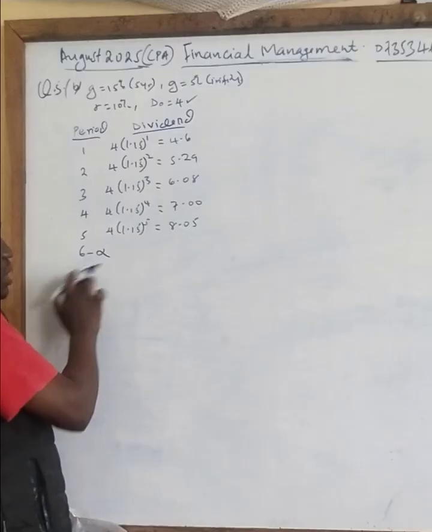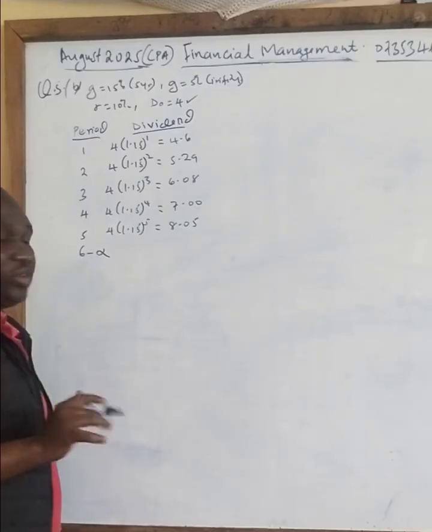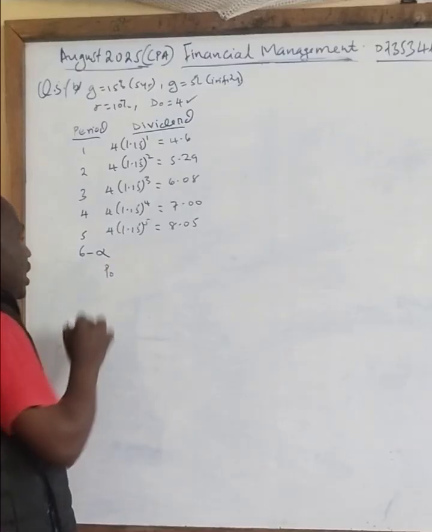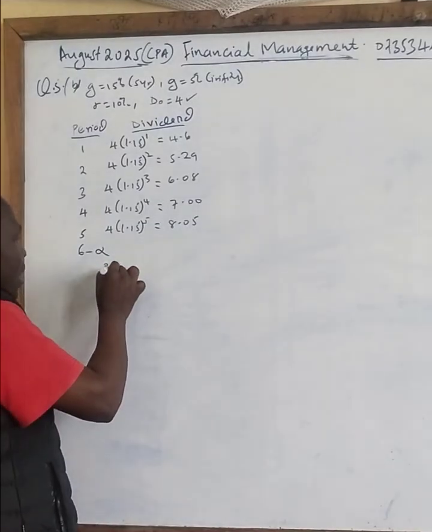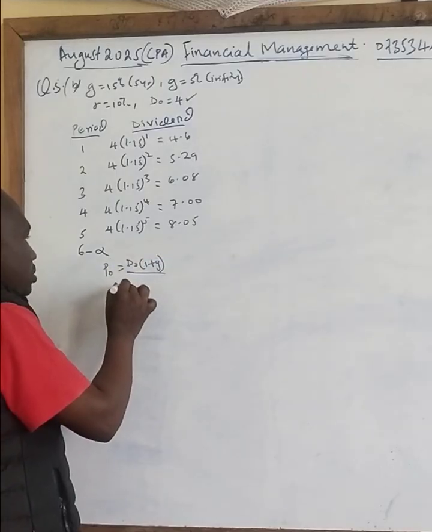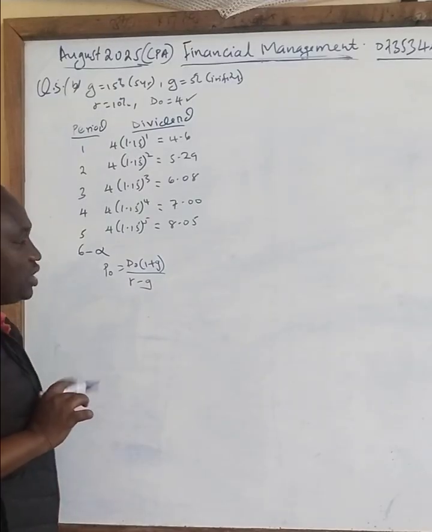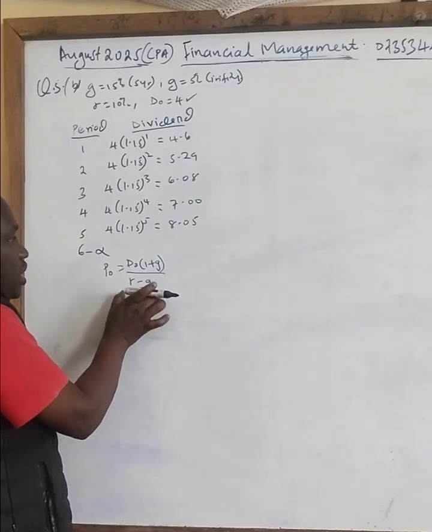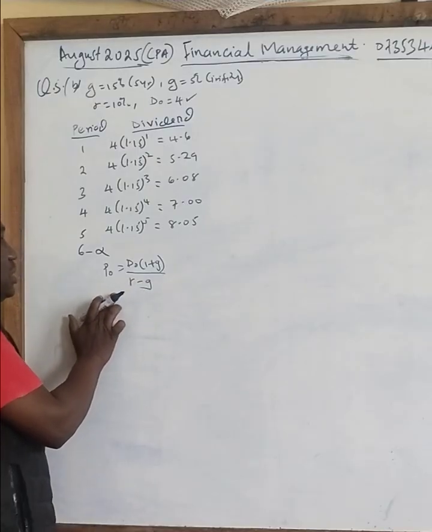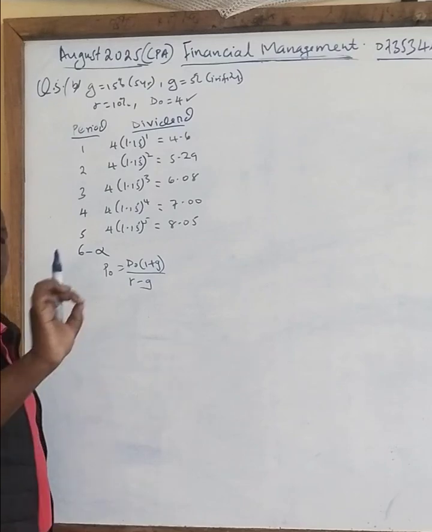From here, then we calculate the present value to infinity. Remember, I gave out the formula. You just need to say the market value of that asset is given by D0 into 1 plus G over R minus G. This is the value for that particular dividend to infinity.